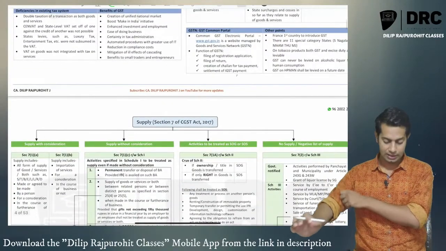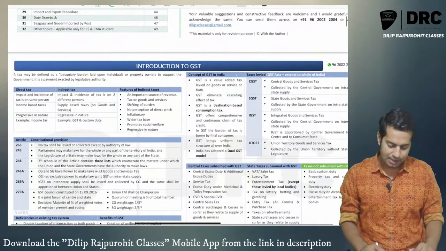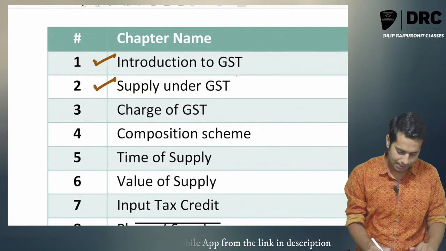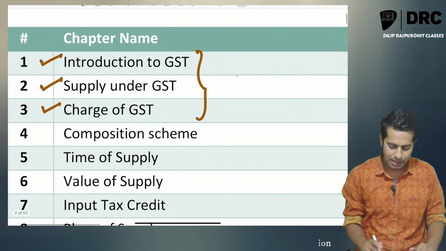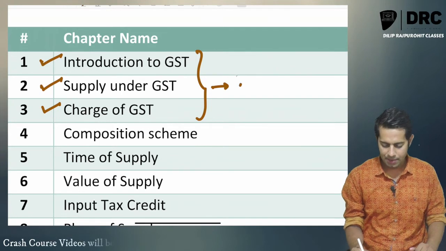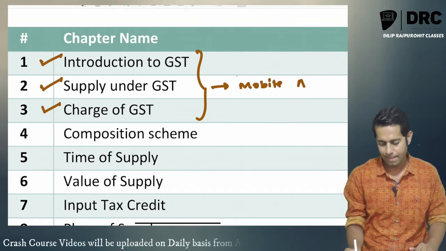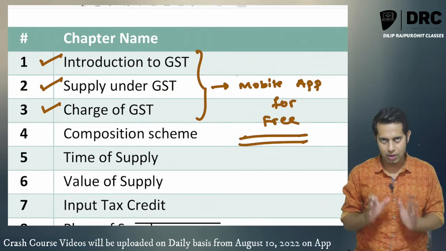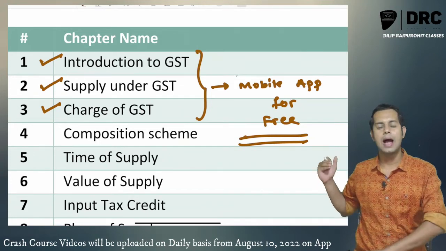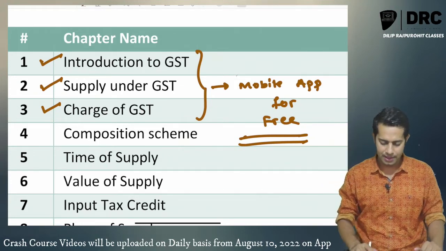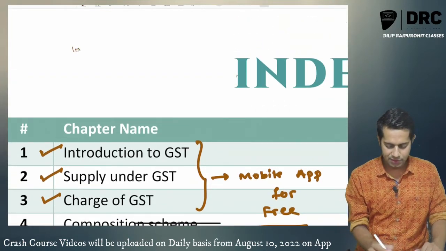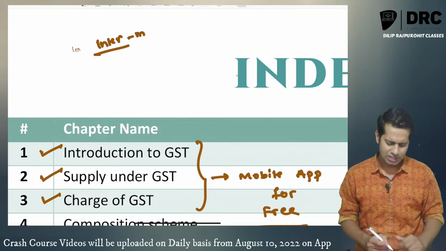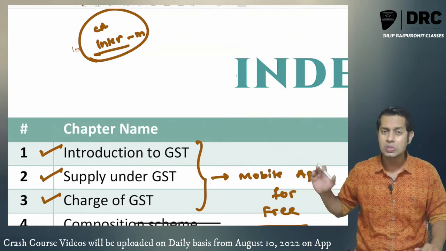So I'll do one thing. Topic number 1, that is introduction, then supply and charge. These 3 topics will be available on my mobile application for free. The crash course videos which I am recording, these 3 topics will be uploaded for free. So say for example, you are a CA intermediate student, and you want to see the demo.